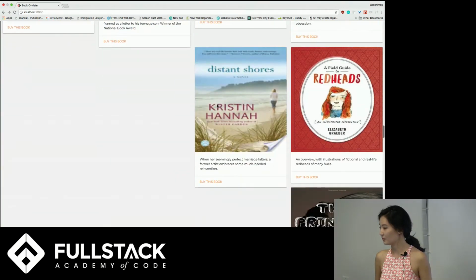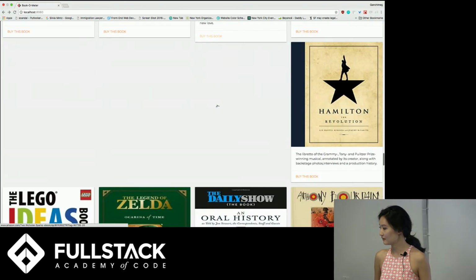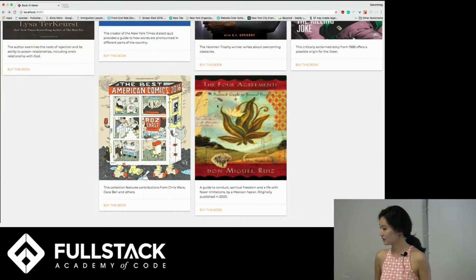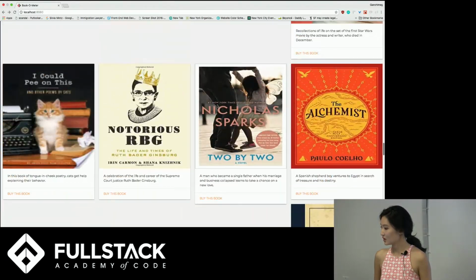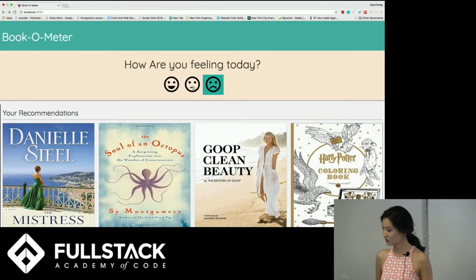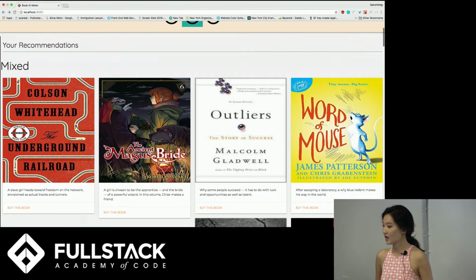So these are all the positive books that were on the bestseller list that I found. It's a long list, goes all the way down. So if you're feeling neutral, it'll recommend neutral books to you. And so these are basically mixed, meaning there are mixed emotions.